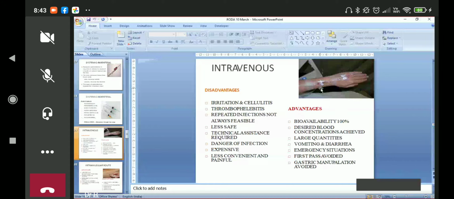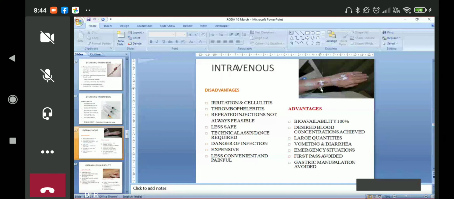And it's expensive. Today, if you see, the COVID vaccine is free. But if you go to a nursing home or private hospital for this vaccine, they will charge you 250 rupees. That is not the cost of the vaccine. That is the cost of administration of the drug. So this way, it is expensive. Danger of infection is always there intravenously, and it is less convenient and painful.